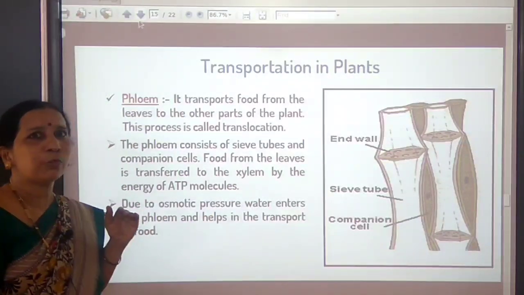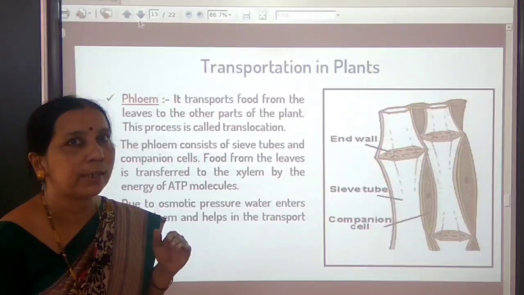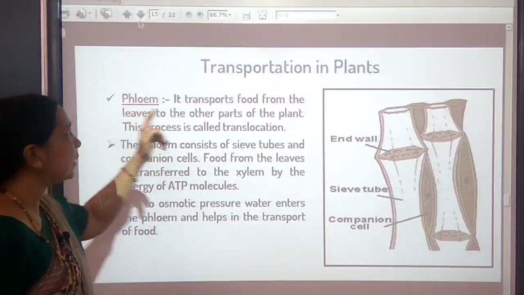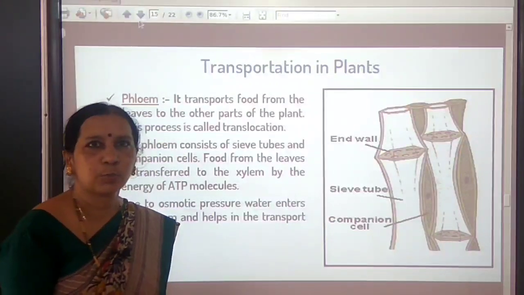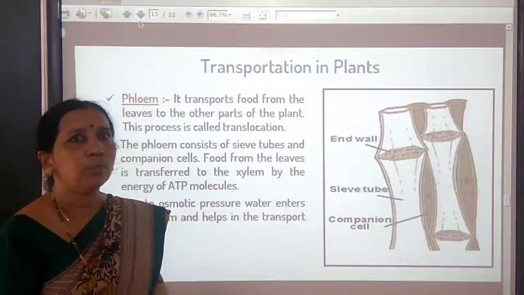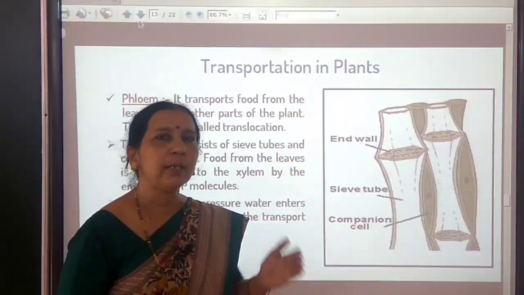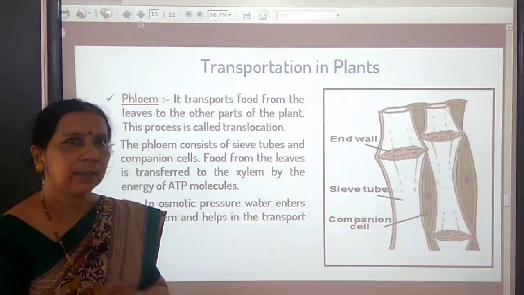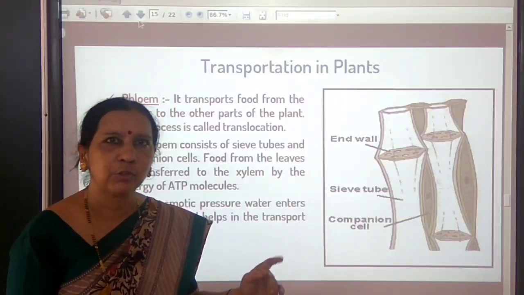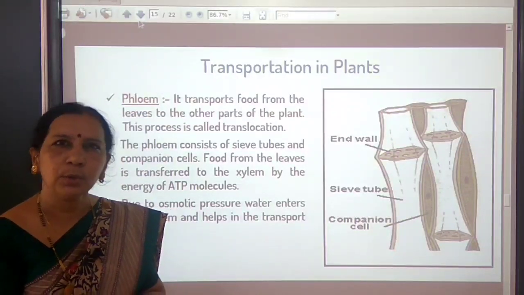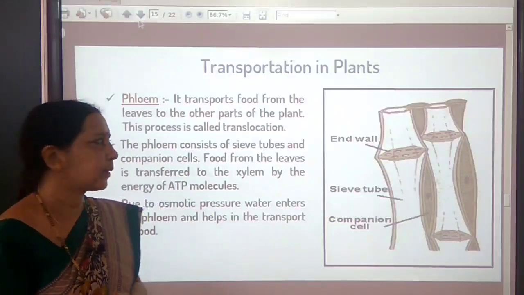Now, what is the food conducting tissue? Which is the food conducting tissue in plants? It is phloem. It transports food from leaves where it is prepared to all parts of the plants. Even though food is prepared in leaves, it must be transported to different parts of the plants.